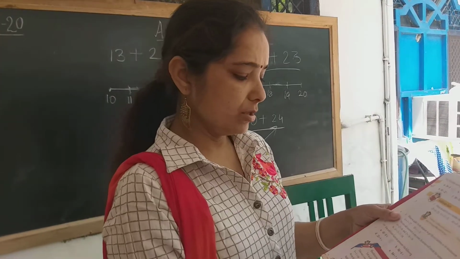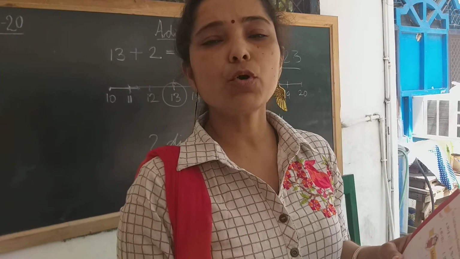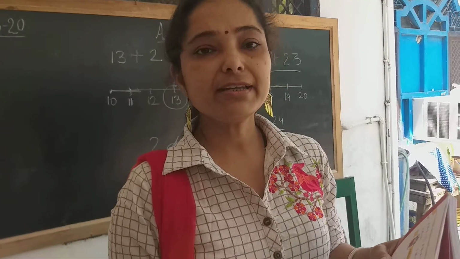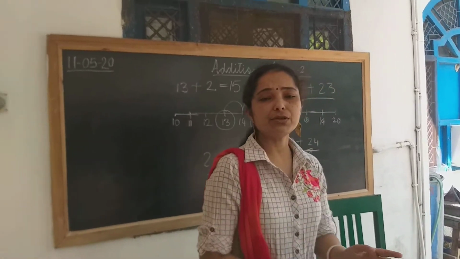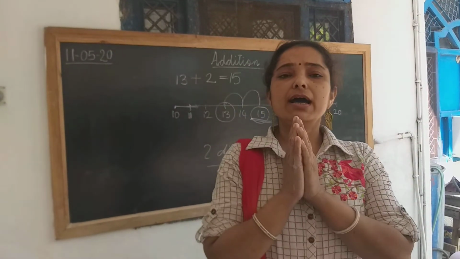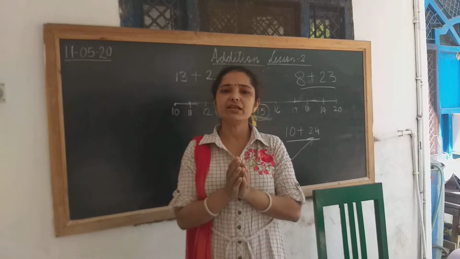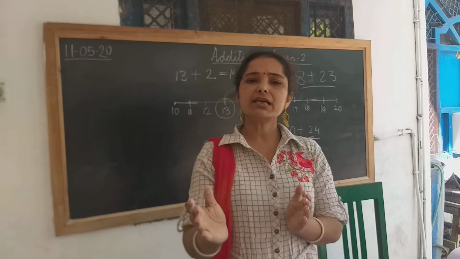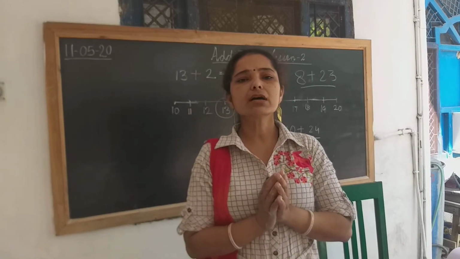Okay, now another point in addition is addition facts. So children, for addition facts, I am going to tell you that whenever you are adding 0 to any number, like 8 plus 0, then the sum is the number itself.